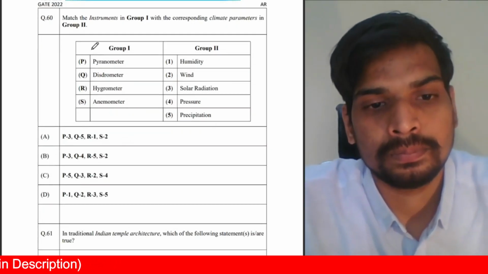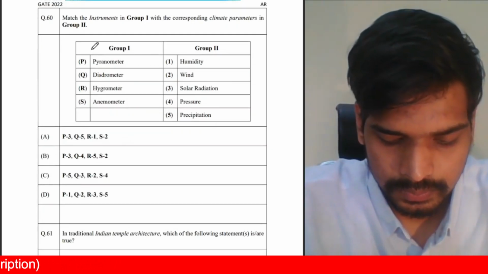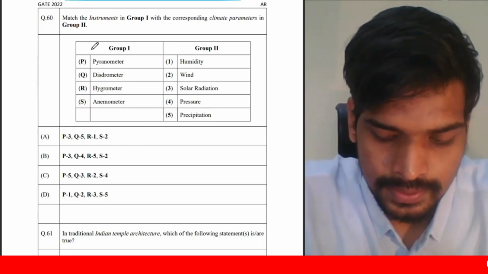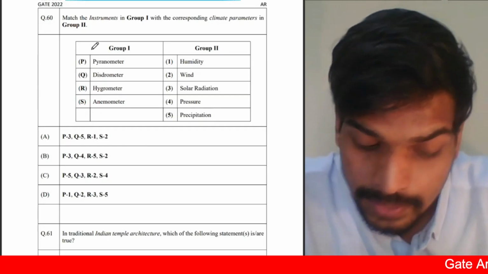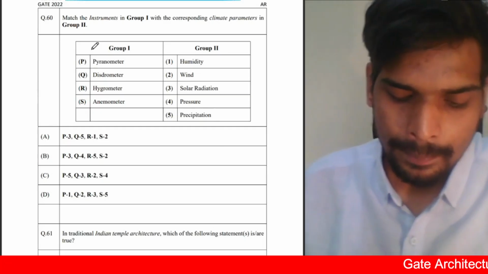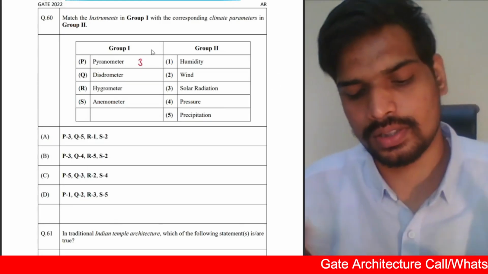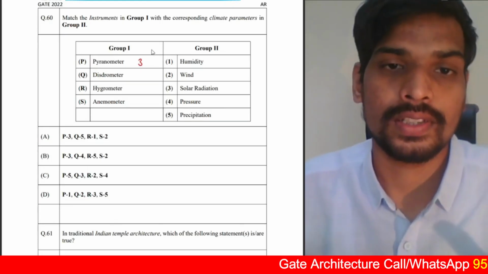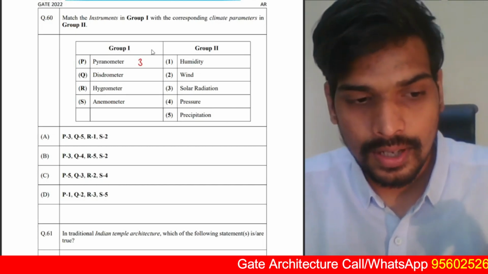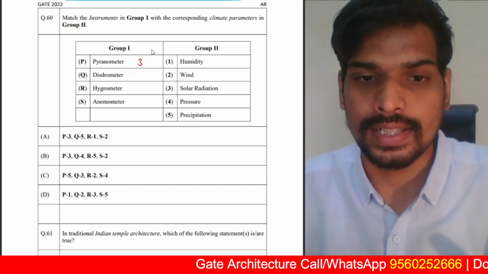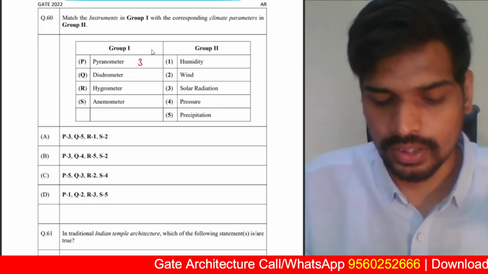6 more questions. Match the instruments with the corresponding climate parameters from group 2. Pyranometer is an instrument which is used to measure solarity. All these instruments asked have been asked already in GATE exam. So everything is a repetition here.